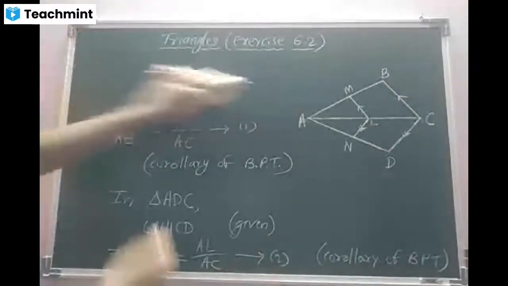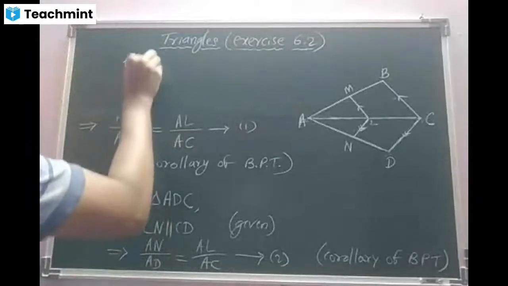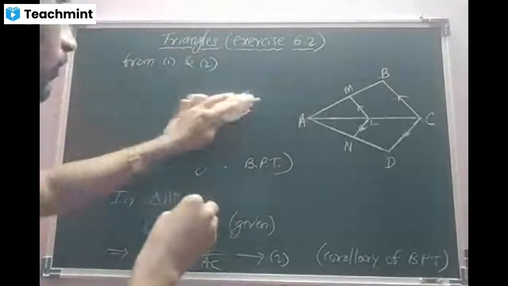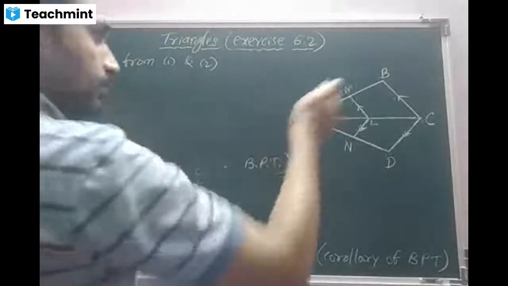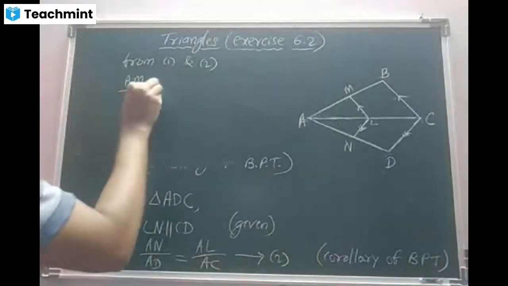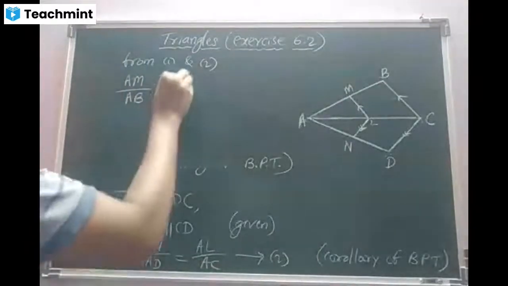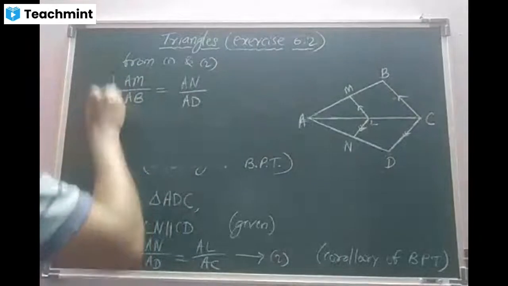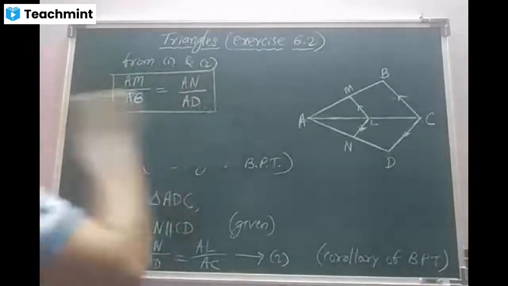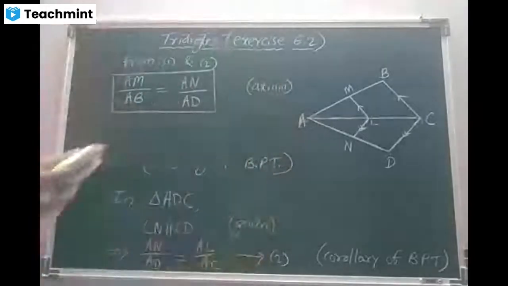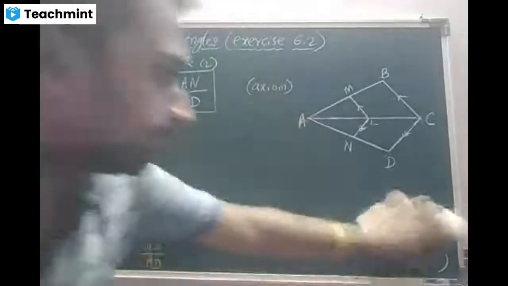So the final step. From 1 and 2. What was the LHS, beta? AM by AB is equal to AL by AC, and AN by AD. This is what you are supposed to prove. You can write the reason, the axiom which we have studied in 8th standard. Copy, beta, quick.